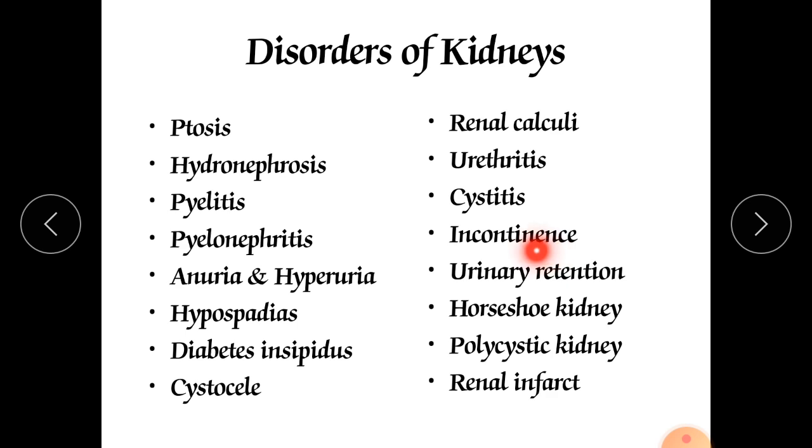incontinence. Incontinence is the condition when we don't have control over our urination. Voluntary control is lost, so that condition is called incontinence.